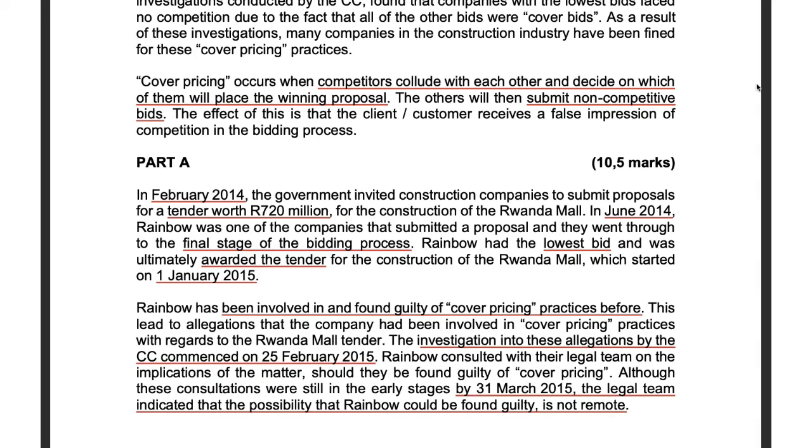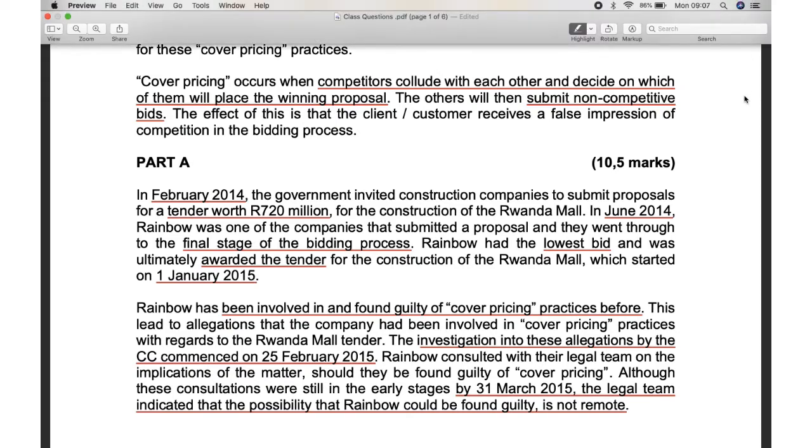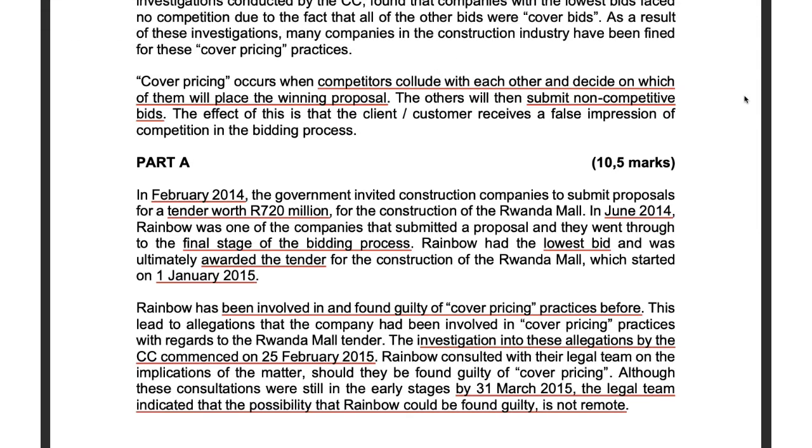Rainbow consulted with their legal team on the implications of the matter should they be found guilty of cover pricing. Although these consultations were still in the early stages by the 31st of March 2015, the legal team indicated that the possibility that Rainbow could be found guilty is not remote.